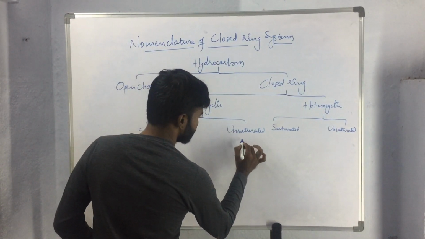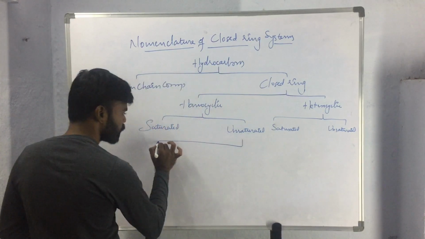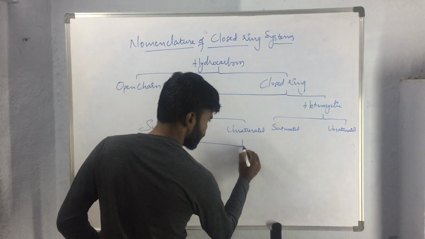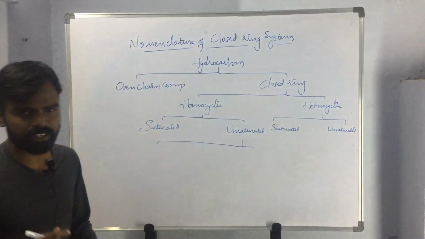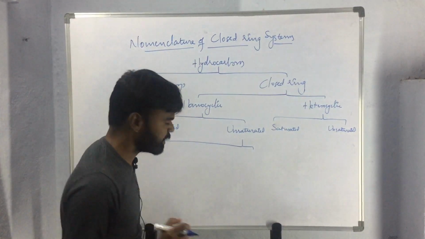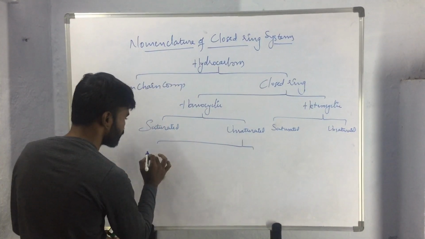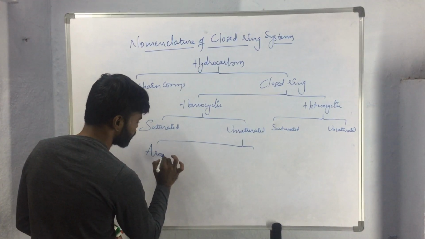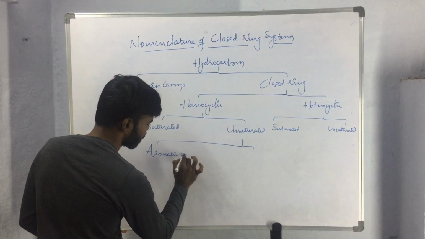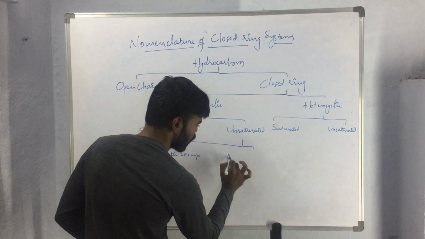These unsaturated homocyclic compounds, based on one special character which we call aromaticity, have been further classified into aromatic compounds and non-aromatic compounds.